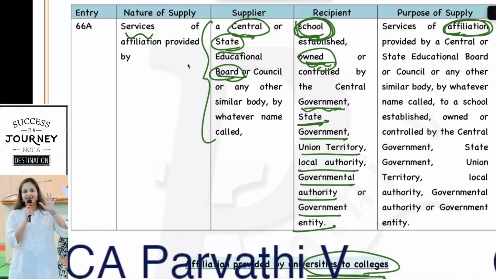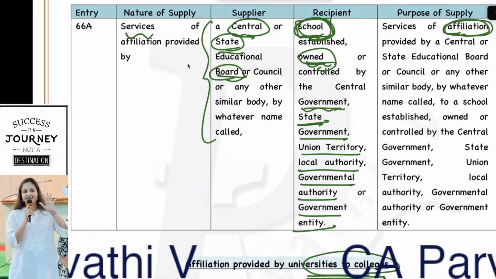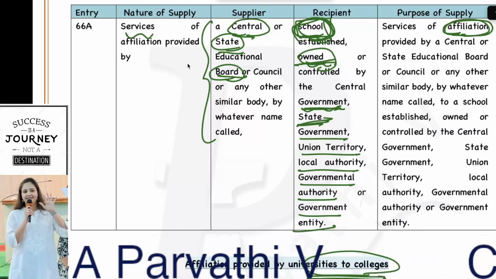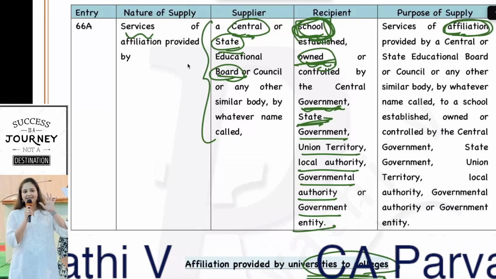To a school. First of all, it should be a school. It should not be a college. To a school which is owned by government. Only then there is exemption. In all other cases, these affiliation services are taxable.